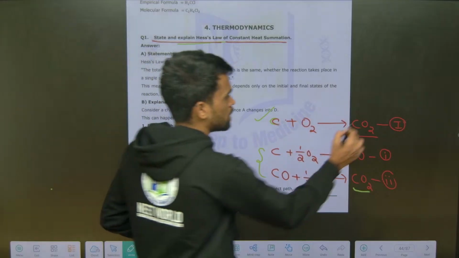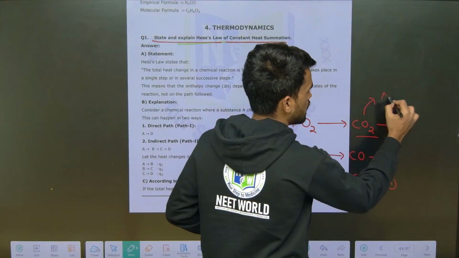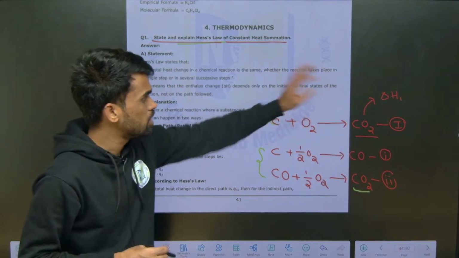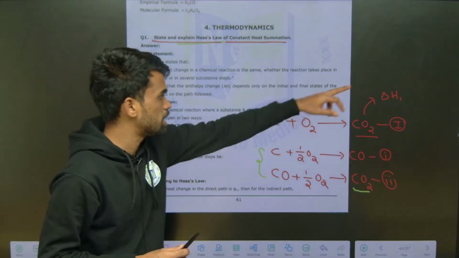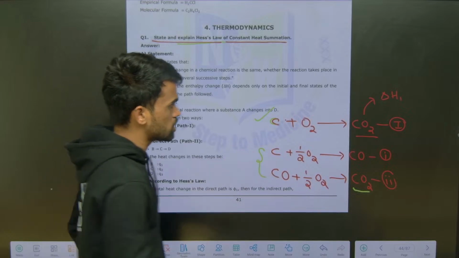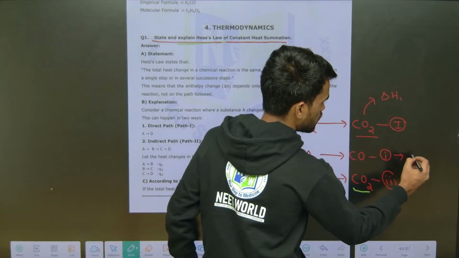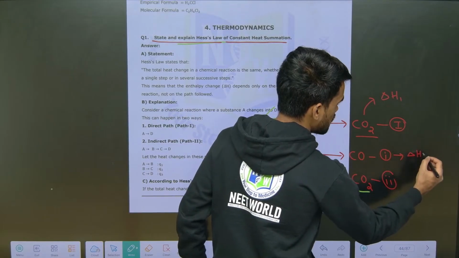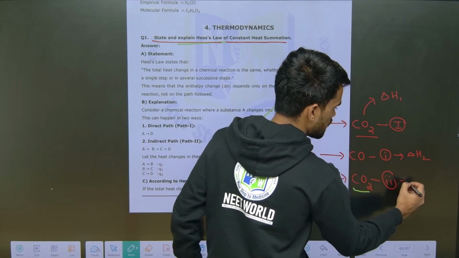For example, here delta H amount of heat is released in the first reaction. From these reactions, let us say the amount of heat released is delta H2 and delta H3.